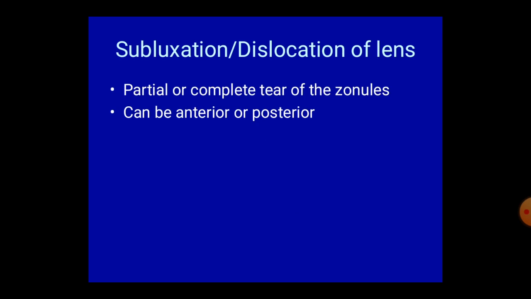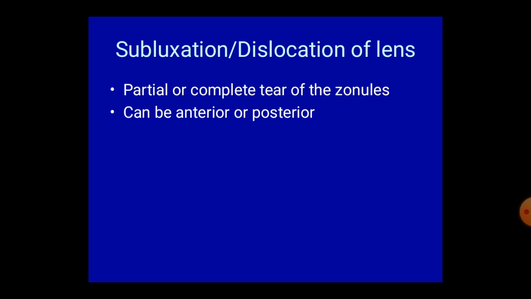Subluxation or dislocation of lens. Where there is partial tear of zonule, that is called subluxation of lens, and where there is total degeneration or tear of zonule, that is called dislocation of lens.